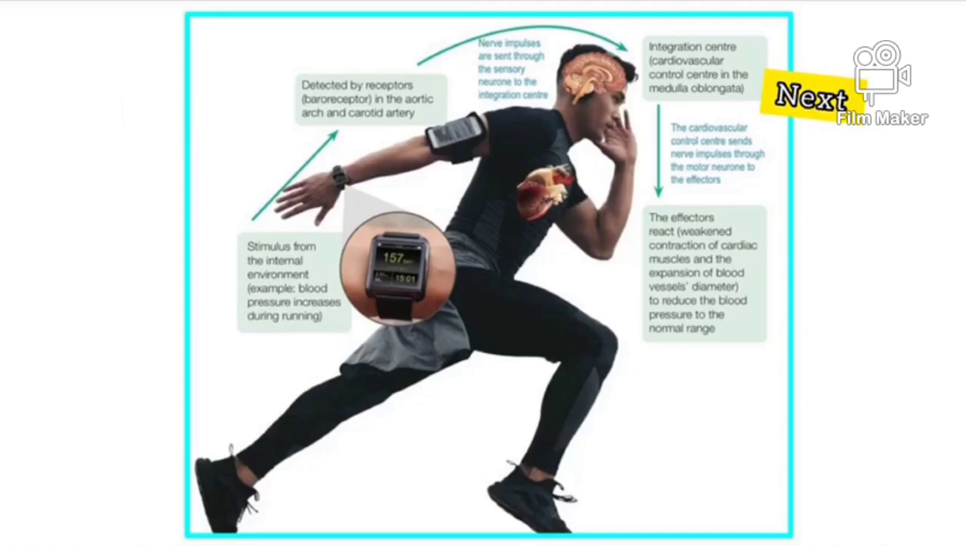So, after the nerve impulses are sent, the integration center, that is the cardiovascular control center in our medulla oblongata, will send the nerve impulses through the motor neuron to the effectors. For the final one, the effectors will react, that is, they will weaken the contraction of cardiac muscles and expand the blood vessel diameter to reduce the blood pressure to the normal range.